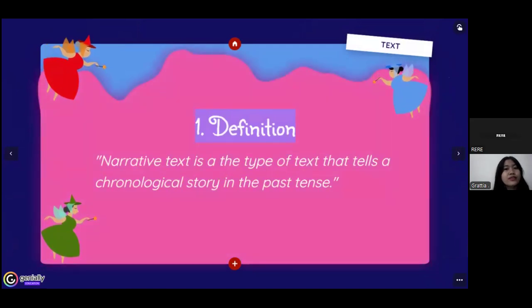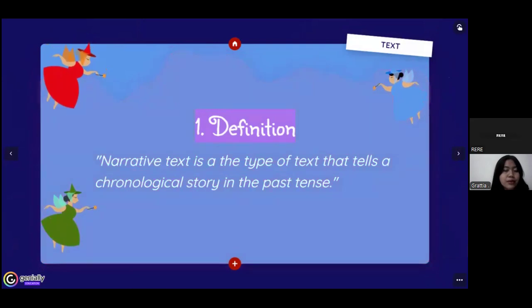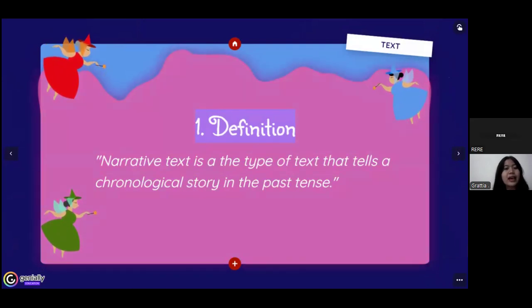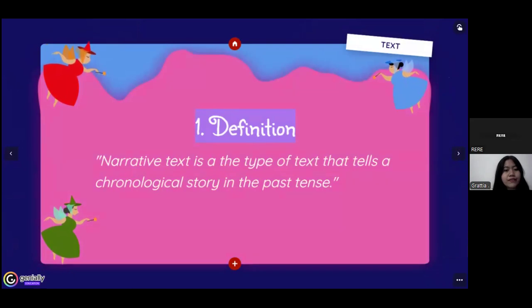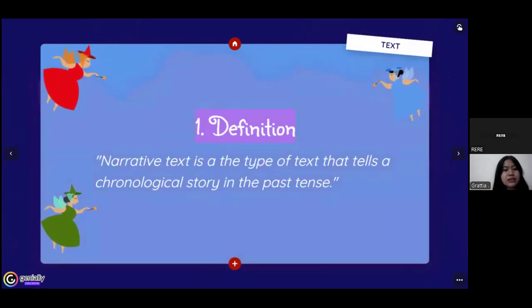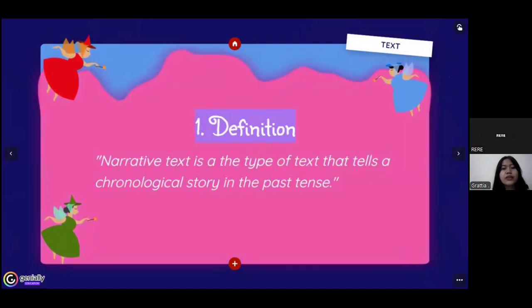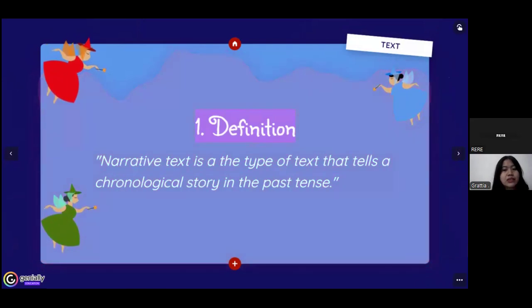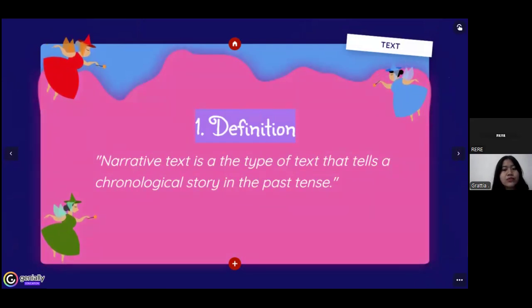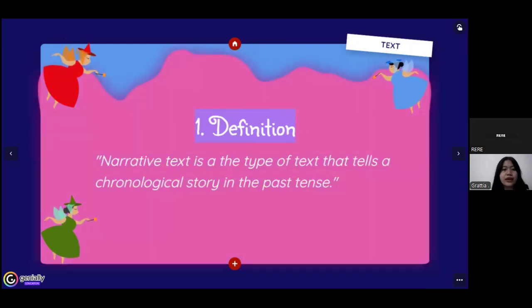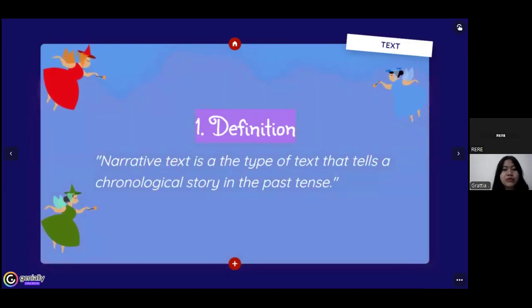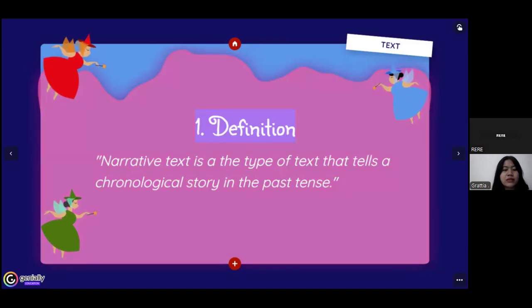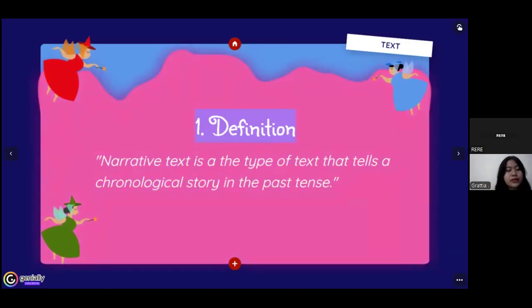Before we start the lesson today, do you know what is narrative text before? Okay, narrative text is a type of text that tells the chronological story in the past tense. Narrative text tells imaginative stories or real stories that are modified and arranged through a sequence of events that occurred in the past.